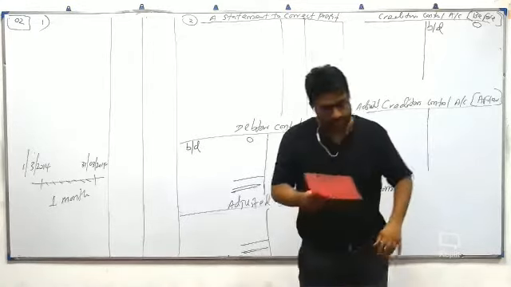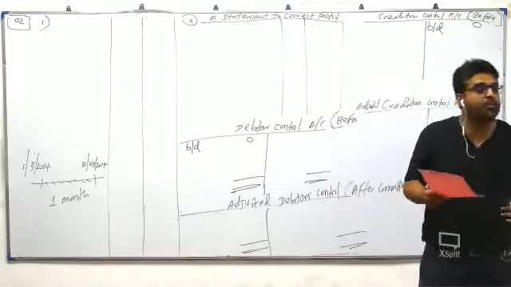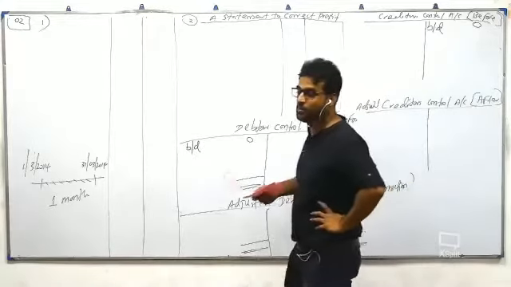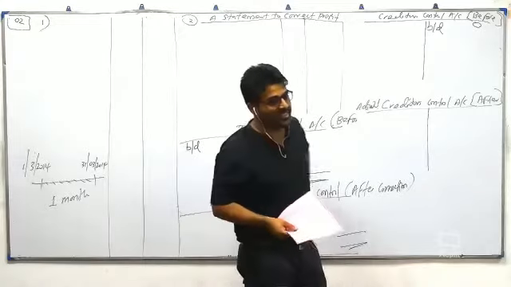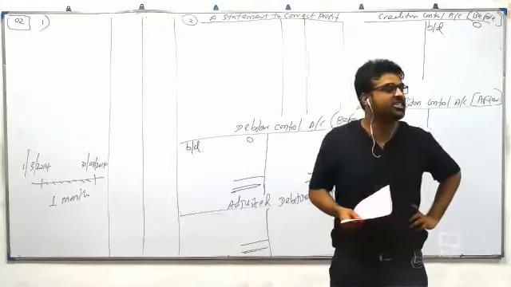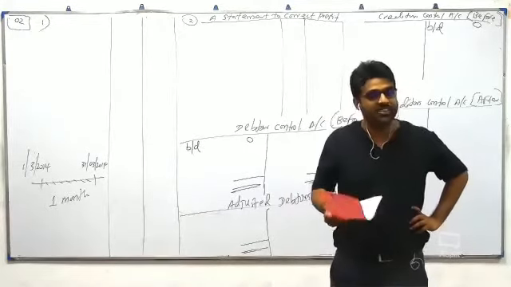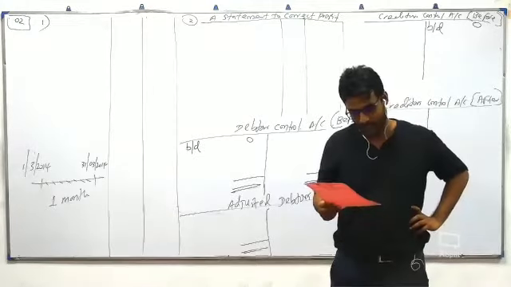Now read the additional information. That's the most important in any question. So what is the first additional information?